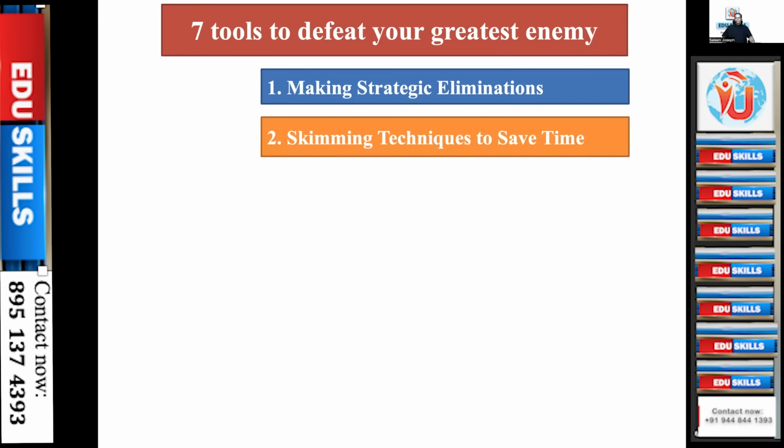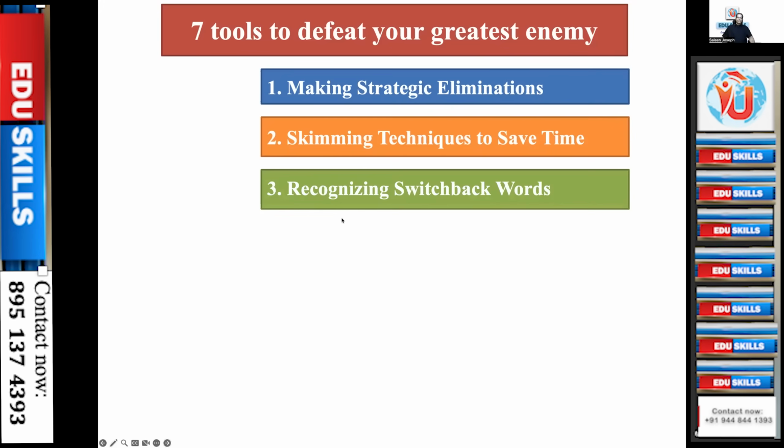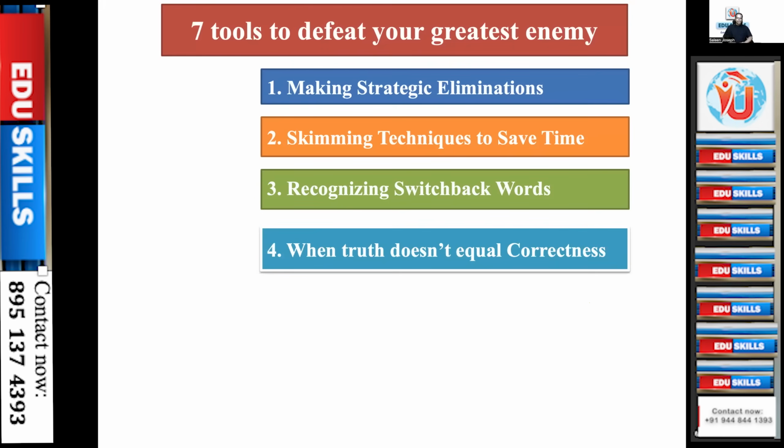Skimming techniques to save time. It's not that you scan and go deep into reading everything, but it's all skimming, just fast reading, just sliding from important aspects to important aspects. So recognizing switchback words. You should be able to recognize the referent words. For example, they might say, this shows, this means what? They have explained something in the previous sentence and they are putting the reference here as this or it. So you should be able to recognize the switchback words, for which I'll be giving examples.